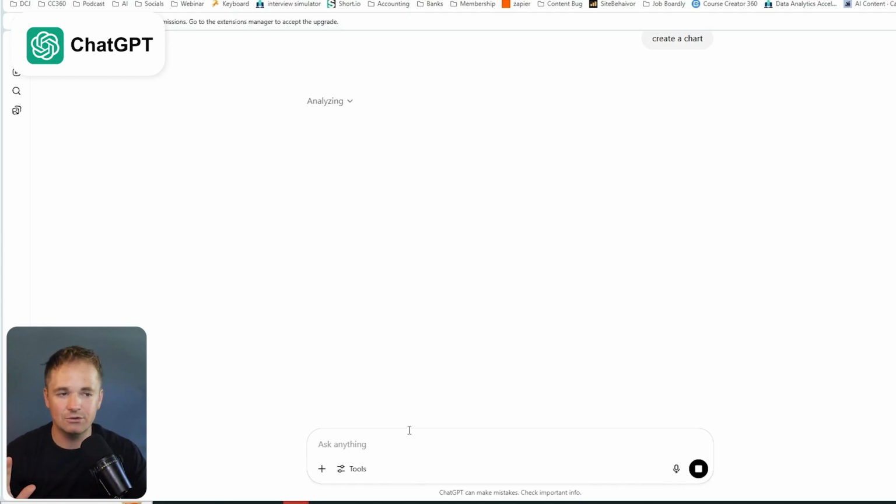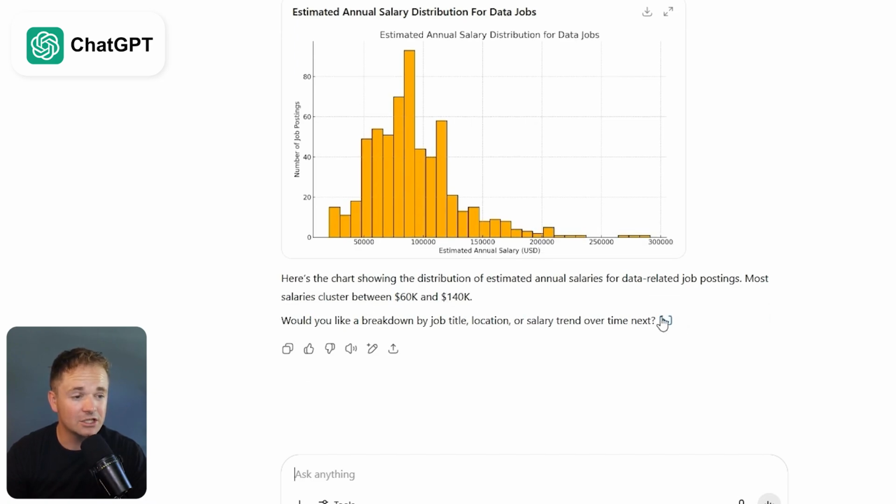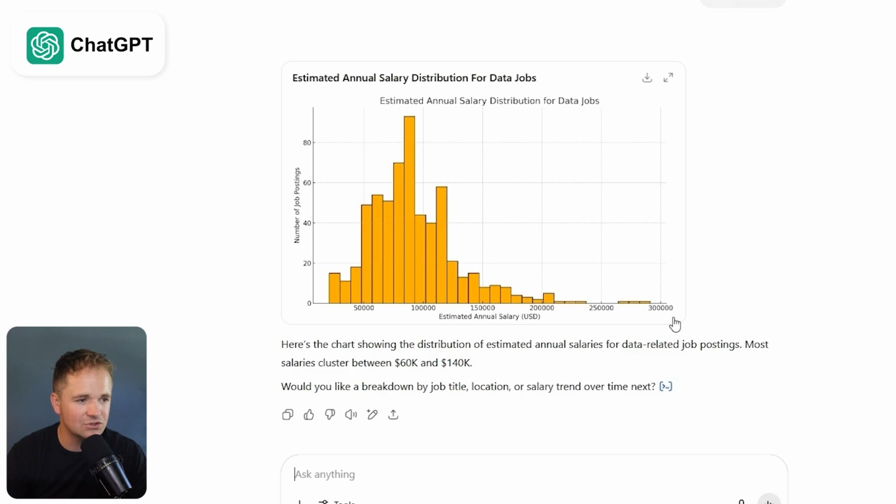Now, ideally for this, they would show a histogram. Let's see if they create a histogram. All right, we got our histogram and we got our skew to the right. Looks like our average is right around the $90,000 range. But we got a good histogram right here, a good breakdown. Some of these jobs pay up to $300,000.